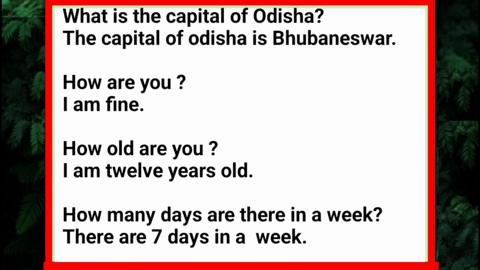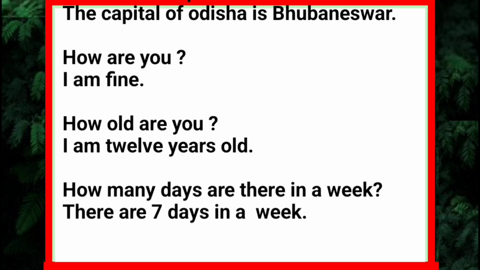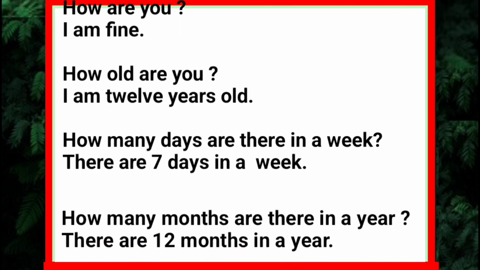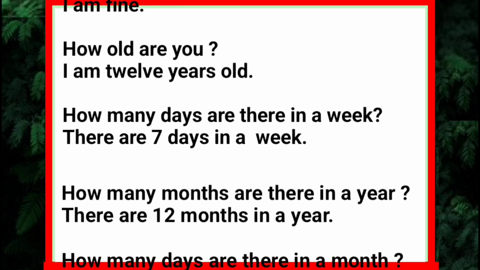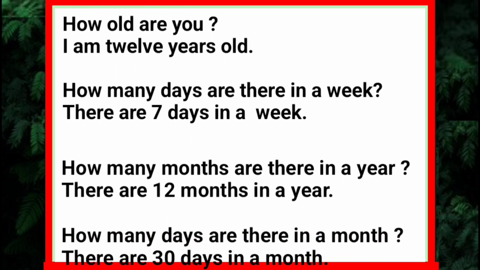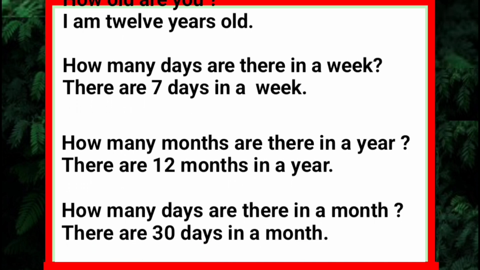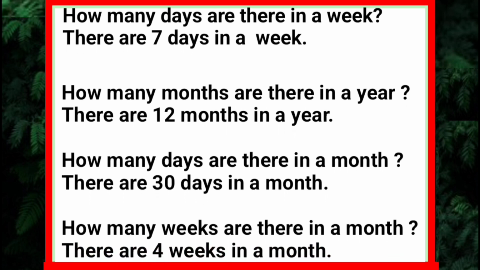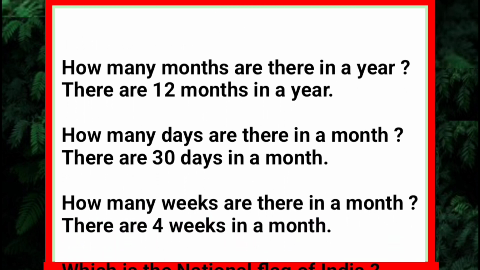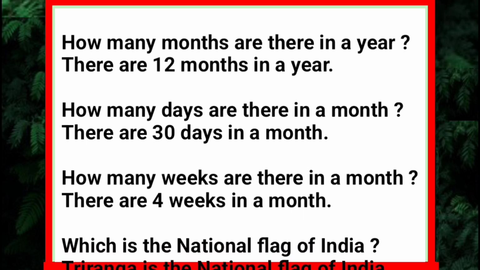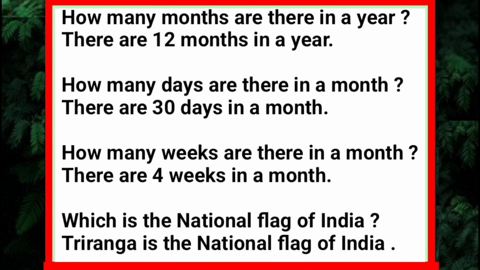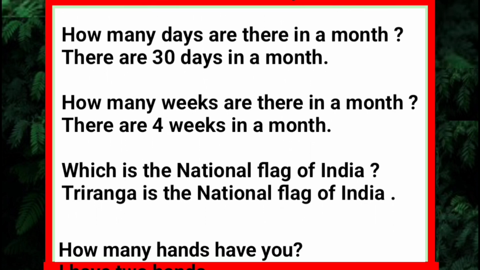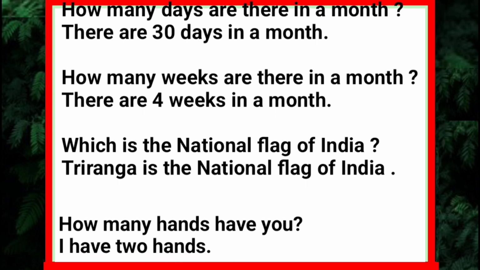How many days are there in a week? There are 7 days in a week. How many months are there in a year? There are 12 months in a year. How many days are there in a month? There are 30 days in a month. How many weeks are there in a month? There are 4 weeks in a month.